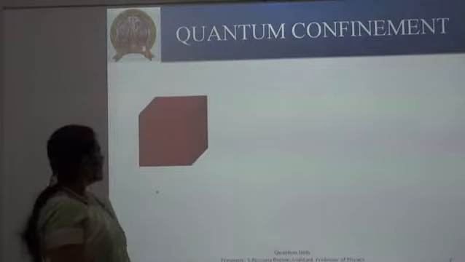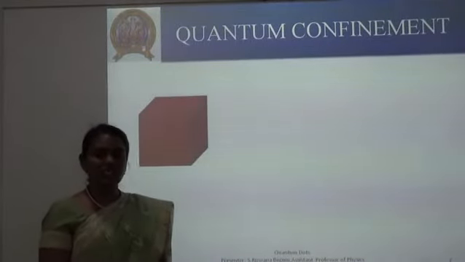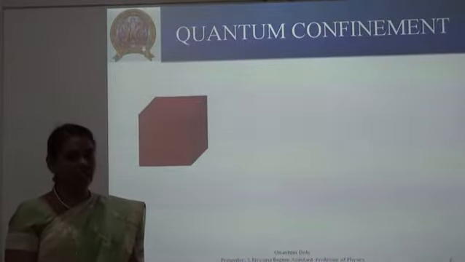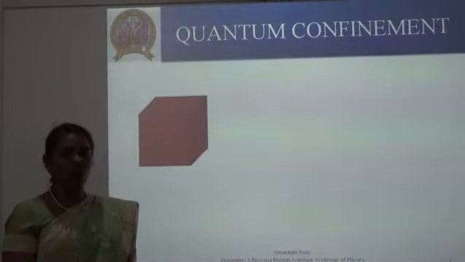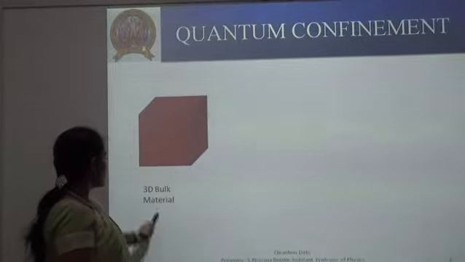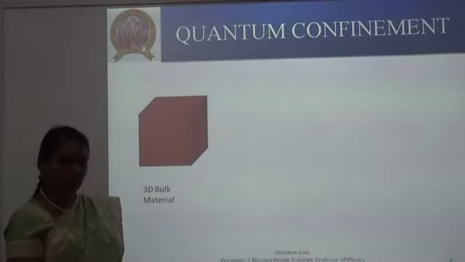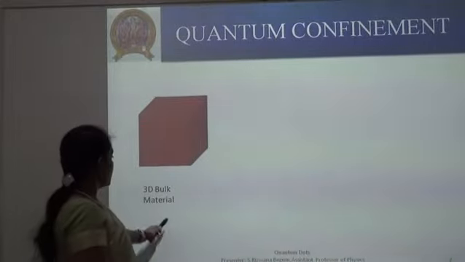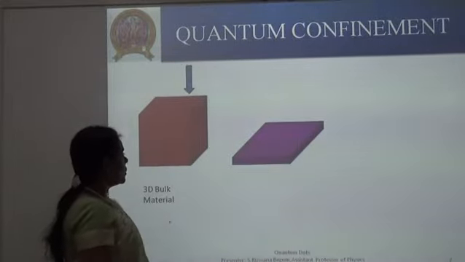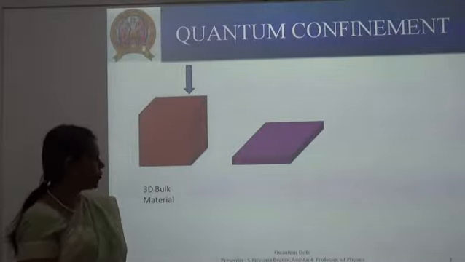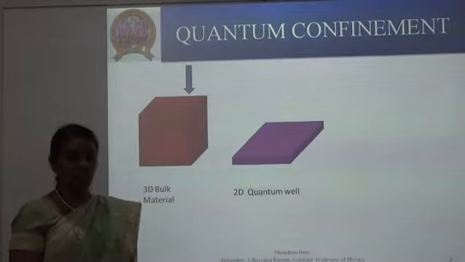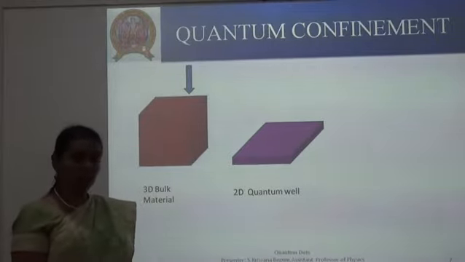So with this one, let us see how we can confine the movement of charge carriers inside semiconductor material. So first, this is a bulk material which is three-dimensional, meaning that the charge carriers are free to move in all the three dimensions. So this is three-dimensional bulk material. When you confine one dimension like this, you will get a structure of this way, which is called as two dimension, and the name of this structure is quantum well.